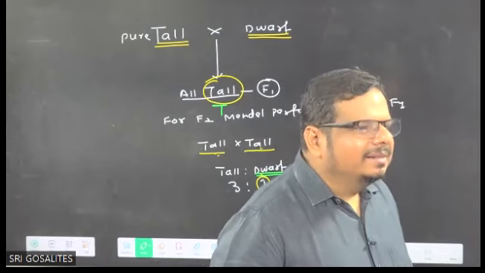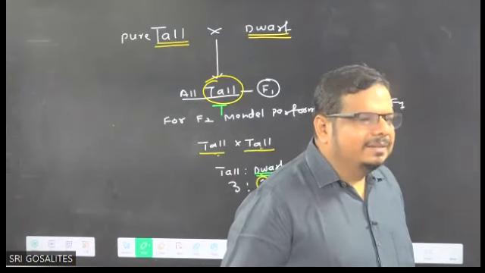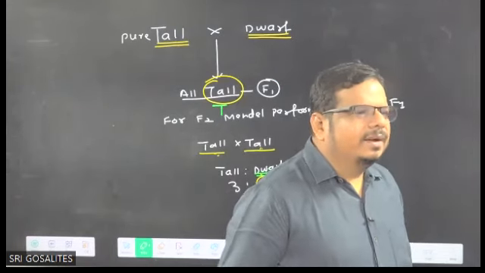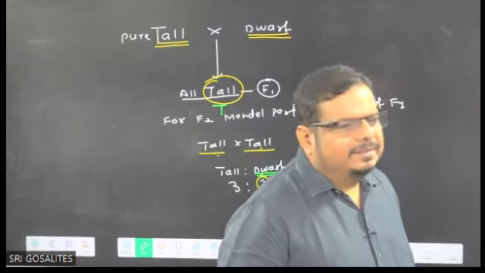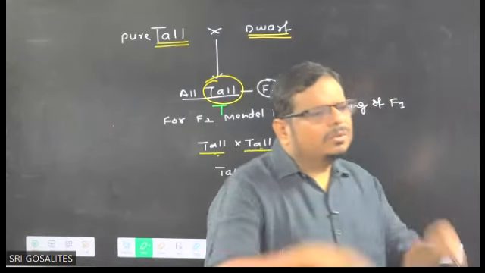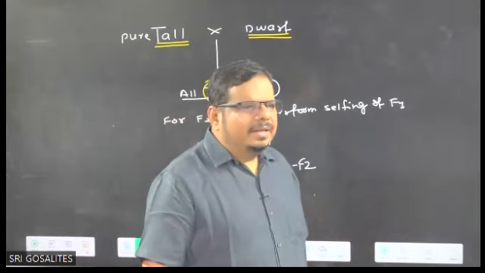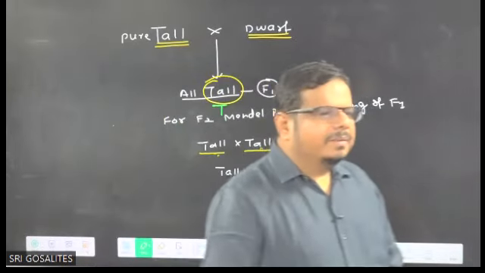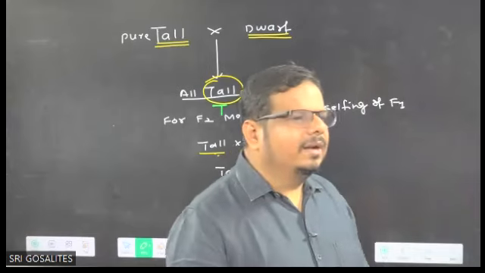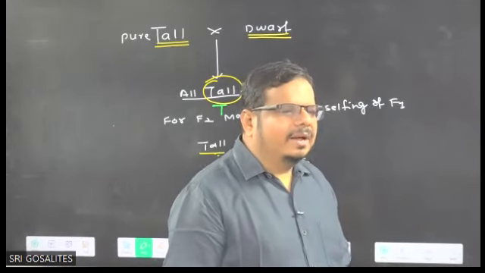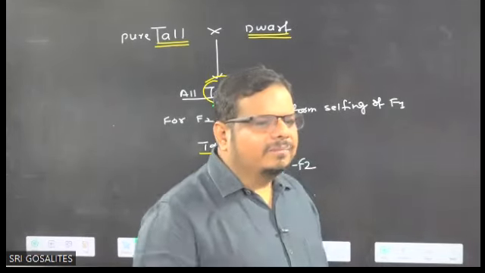Mendel told, in the law of dominance of Mendel, this line is also included now: factors are present in a pair. Okay, ji. How did he tell factors are present in a pair? He had not seen the factor, Mendel had no idea about the factor. That is the reason Mendel said it is something, a factor.